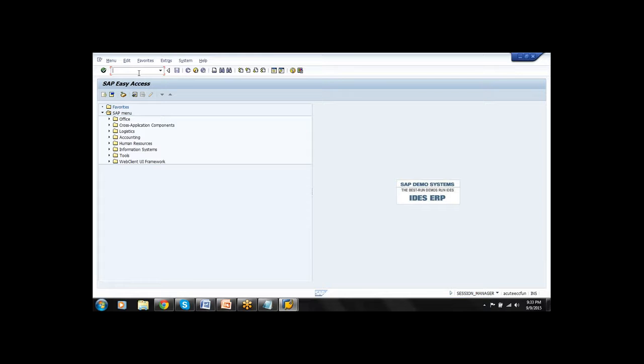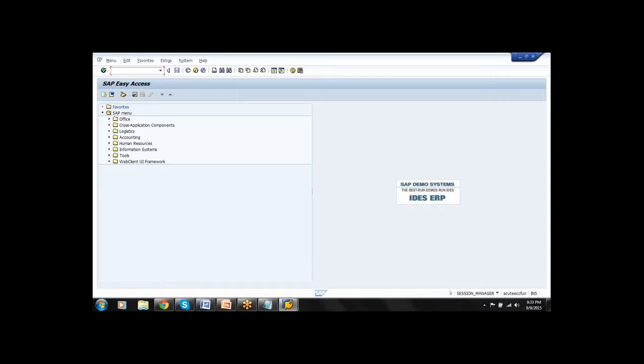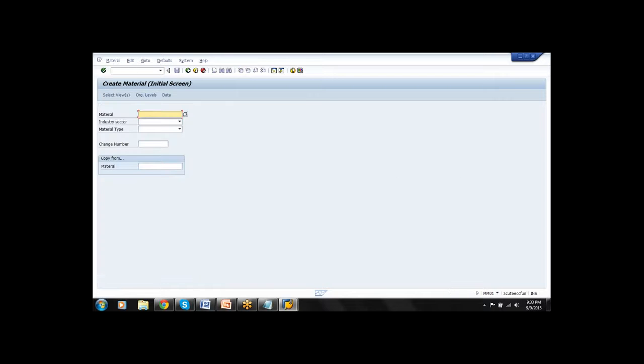I will show it. /n MM01. Press enter. The system has displayed create material. Go back. Suppose if I enter only MM01, the system has displayed create material. It does not make any sense. Now we are in the material screen, but we are not in the front screen.